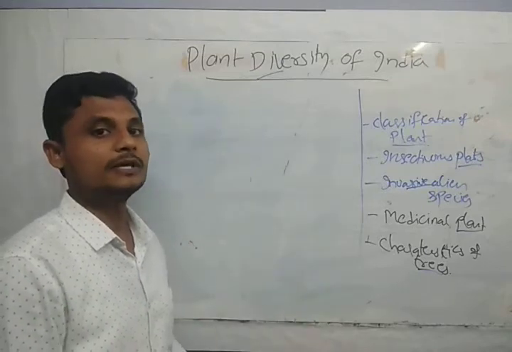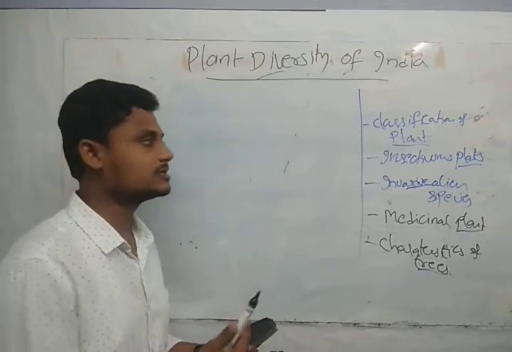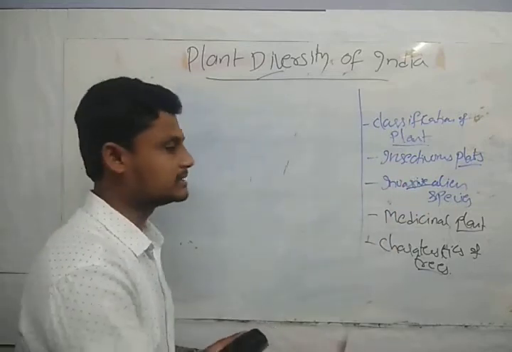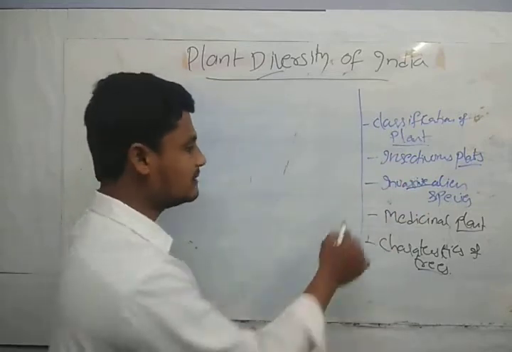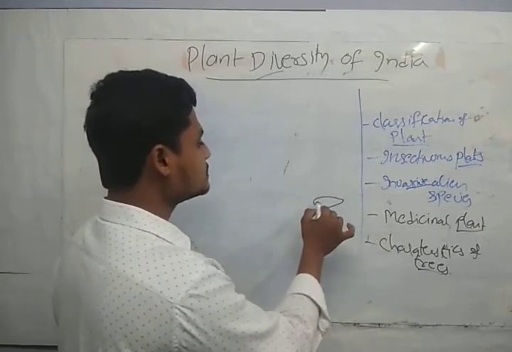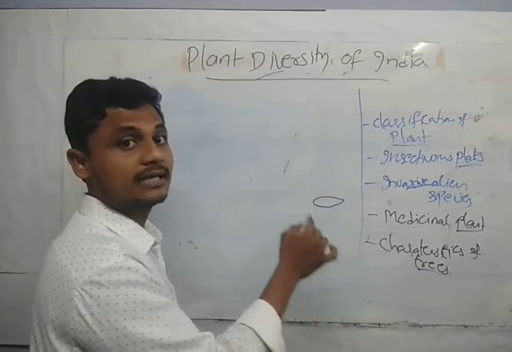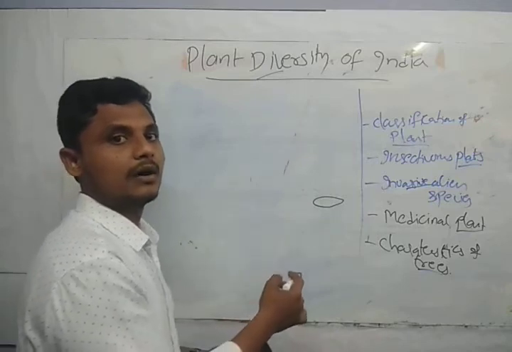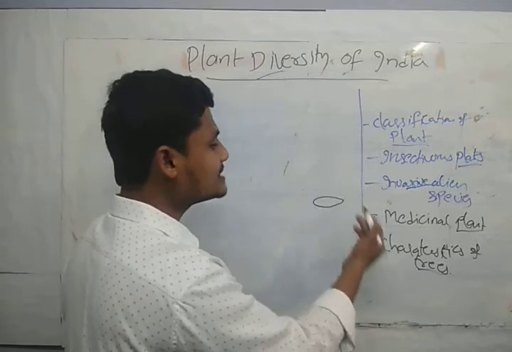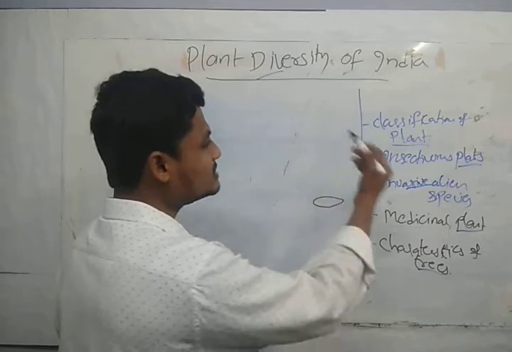These basics are going to be helpful in our preparation. They may ask questions on any insectivorous plant, any invasive alien species, or any medicinal plant. They will give the name of the species and you must find out that this plant is useful for the treatment of cholera, eye drops, or skin dyeing. We have many medicinal plants, and they may ask where this type of plant is located. So we need to see the current affairs of this topic.